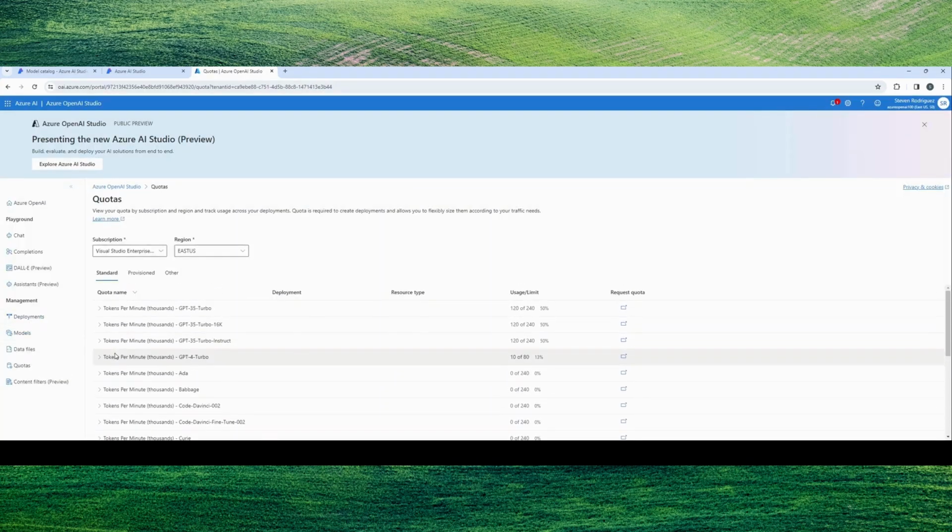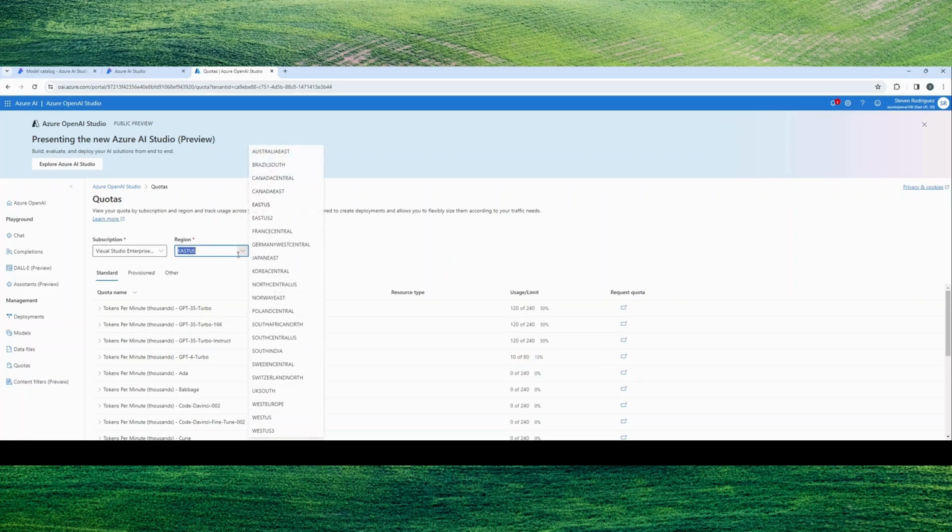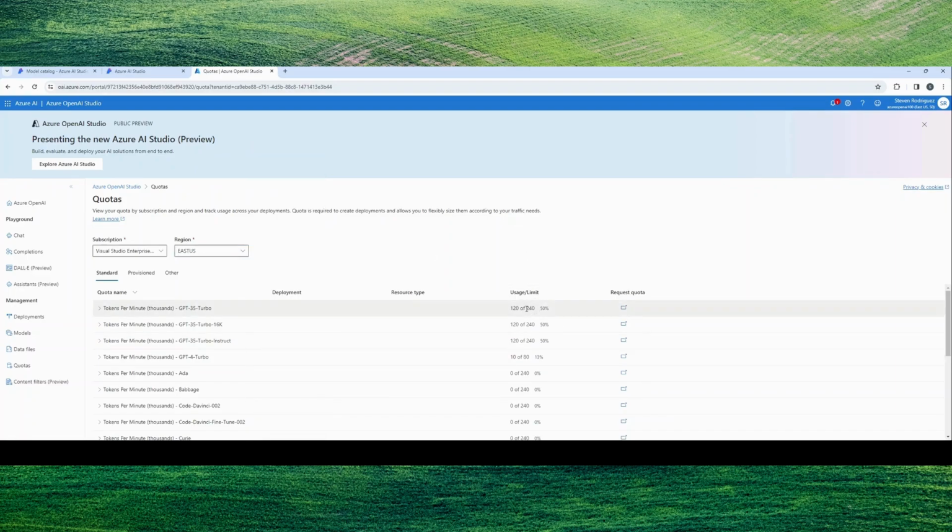Now the tokens things will come up, right, as you're testing any of these. And if you can see, I'm in East US, depending on your region. Your token limit per se will be displayed here, and then you can obviously request an elevated quota, right? Some of these are mostly used for testing, right? So you can see, obviously, the higher the model, you want to think about the compute on the back end that is being served, it needs to be well aware of what that demand looks like, okay?